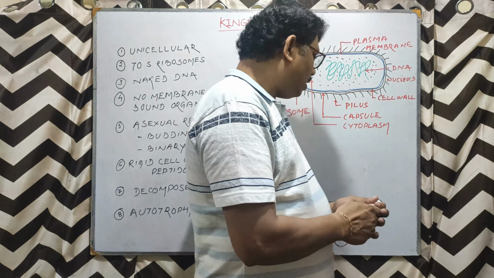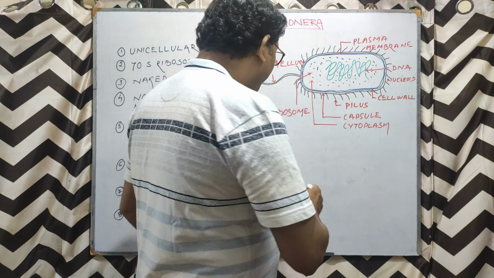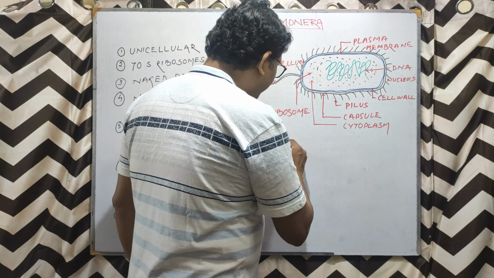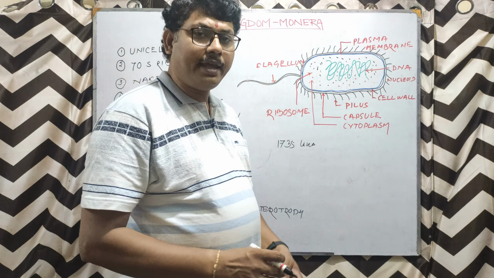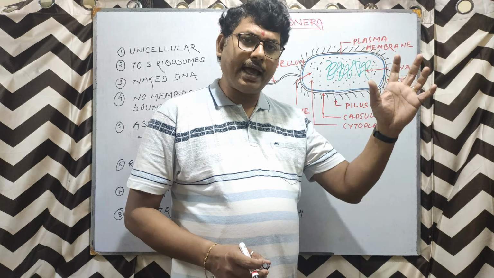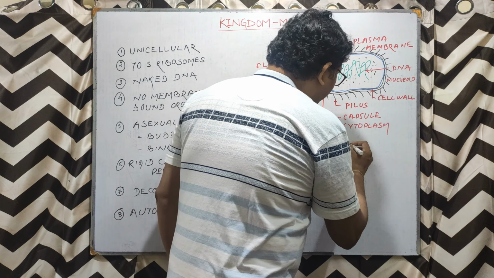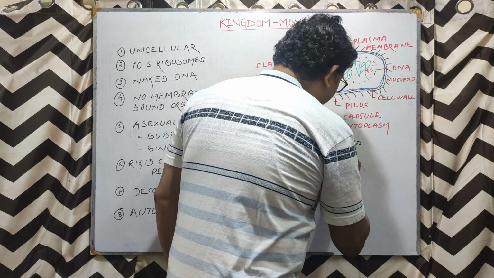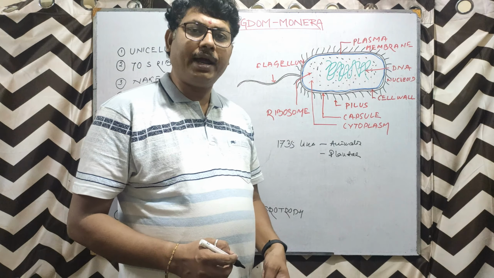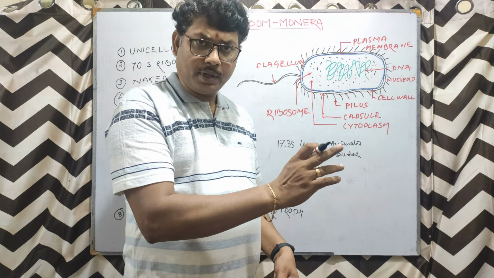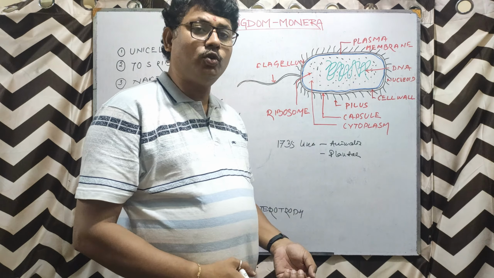Originally, when taxonomy began, in 1735 Linnaeus divided the entire life into 2 broad kingdoms: Animalia and Plantae. Kingdom Animalia and Kingdom Plantae. But here there was a problem. The microbes, the unicellulars, were not coming under these 2 properly.